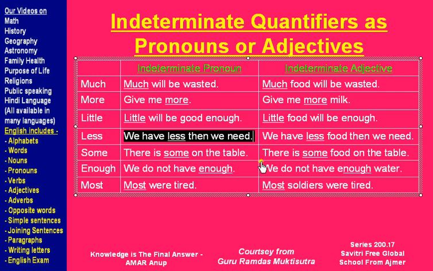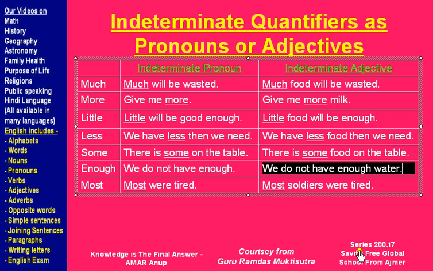Now continue to speak after me, repeat after me. We have less than we need. We have less food than we need. There is some on the table. There is some food on the table. We do not have enough.